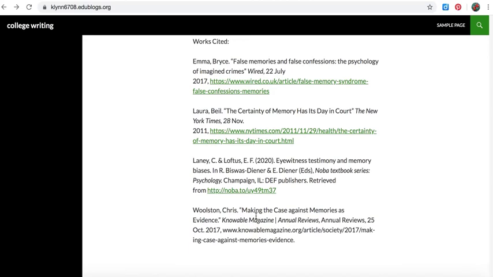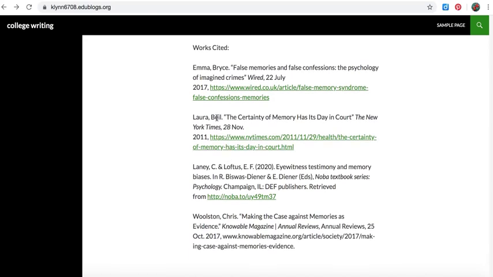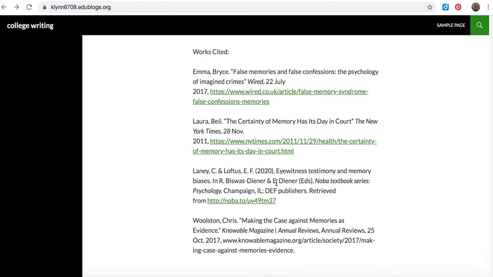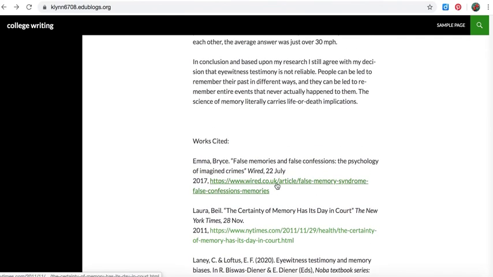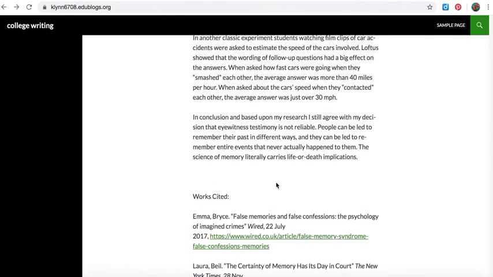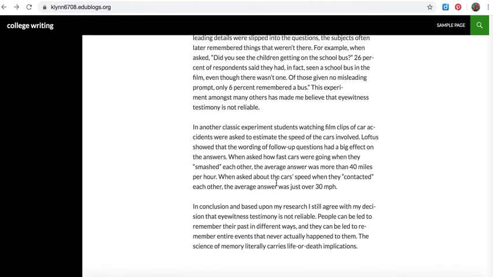And then you're going to alphabetize them. So Bile, comma, Laura, period, that would come first. And then Bryce, comma, Emma, and then Laney, and then Woolston. Okay, so that's one thing to get. That's a small thing. The more important thing is that you're missing in-text citations.